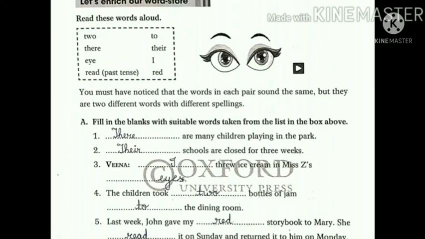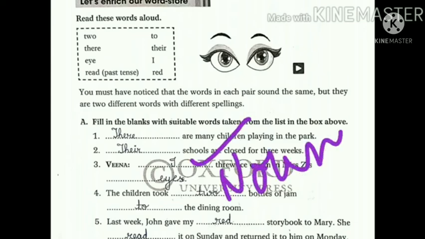So here we have one exercise which belongs to your textbook. Yes. There are many children playing in the park. Their schools are closed for 3 weeks. So here THEIR is used for these children. Yes. So be careful about the spellings of these two, there. Yes. Next one, third one. Veena, I threw ice cream in Miss Z's eyes. Yes. So I is here a pronoun, and eyes, EYES, it is a noun. Yes. Or plural number. Eyes.